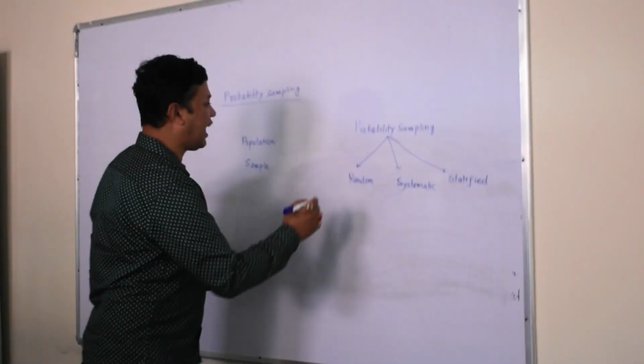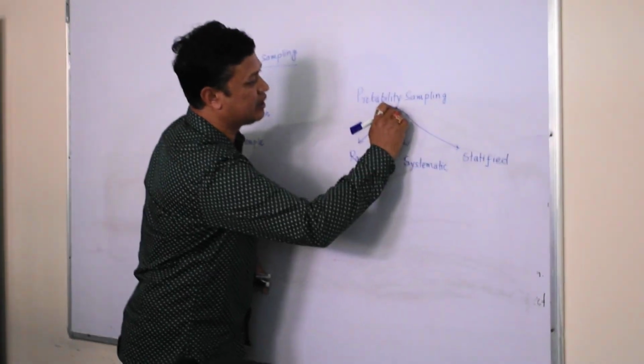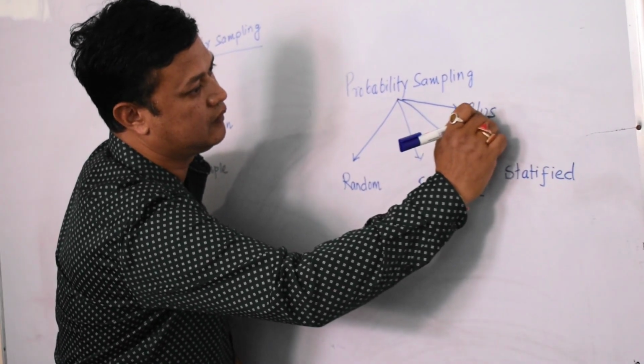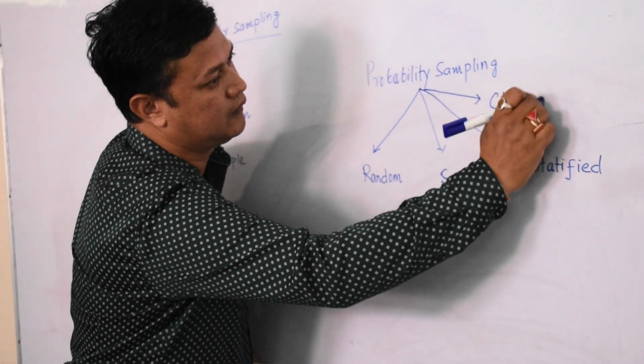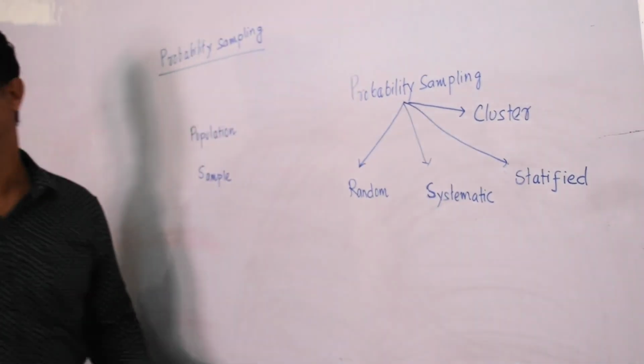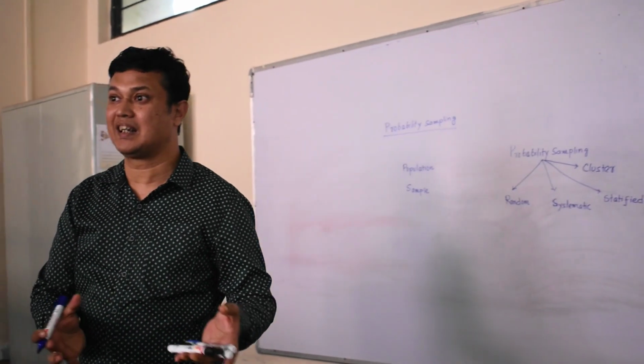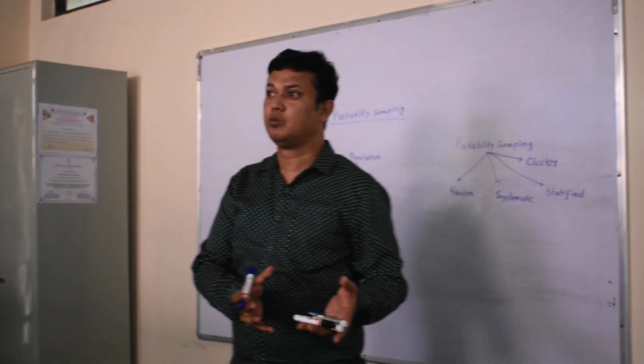Now the last type of sampling is called cluster. What do you mean by cluster? The word itself suggests that you are divided into certain clusters or groups, right?